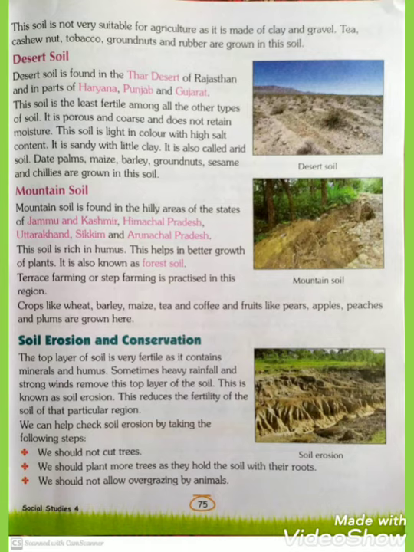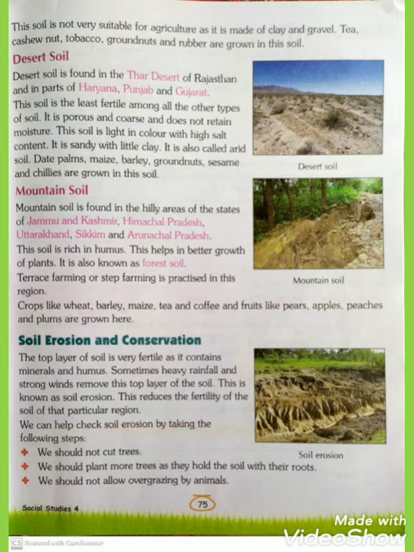Desert soil. Desert soil is found in the Thar Desert of Rajasthan and in parts of Haryana, Punjab and Gujarat. Mainly it is found in the Thar Desert of Rajasthan, but it is found in Haryana, Punjab and Gujarat also. This soil is least fertile among all the other types of soil. Least means less, so this soil is less fertile than all the other types of soils. It is porous and coarse and does not retain moisture.